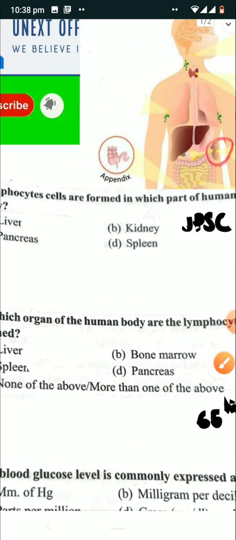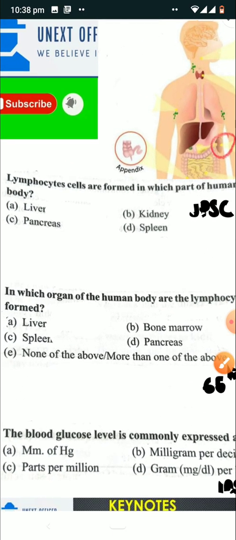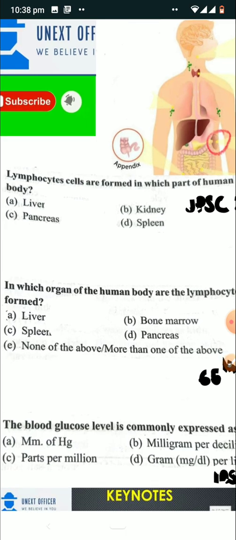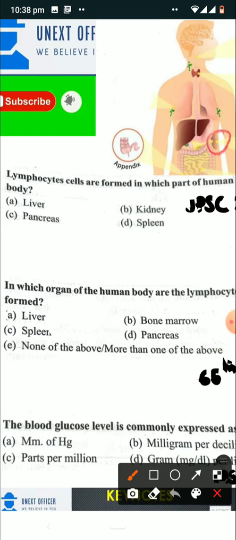So our question was, lymphocyte cells are formed in which part of the human body? So this question is directly asking which among the following are lymphoid organs. So among the four options, none of them are primary lymphoid organs. So the best possible answer will be spleen, which is a secondary lymphoid organ. So the right answer is option D, spleen.